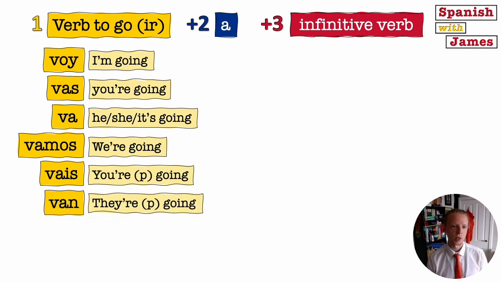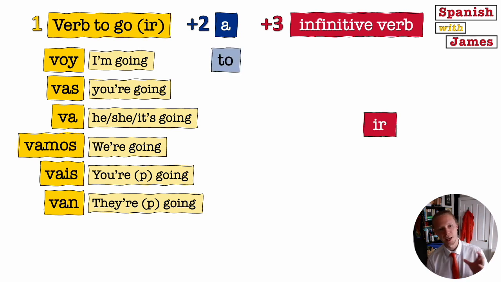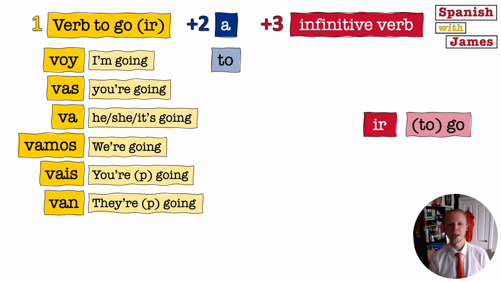So once again we've got our verb to go. Now with this we know that voy means I go, but it can also mean I'm going. Vas, you go, you're going. And for the sake of forming the near future tense, it makes sense to translate this as I'm going and you're going with the ing, what we call the present continuous in English, or the gerund. And then we add a and then a verb. So voy a ir, I'm going to go.